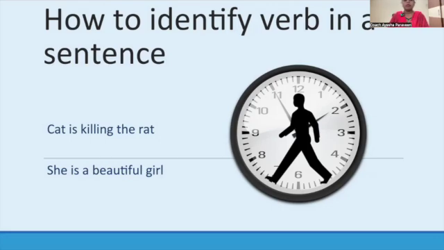In the first sentence, there is an action happening, the killing action, and it is a present action, an ongoing action. And the second sentence is a describing sentence: "She is a beautiful girl." So again, it is present time. In both sentences, it is present time.